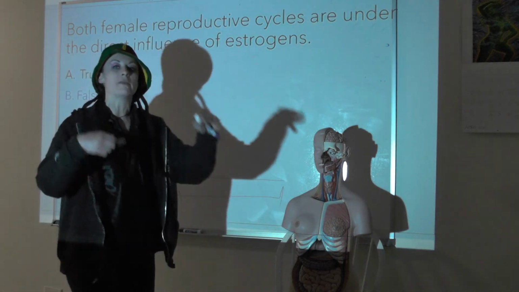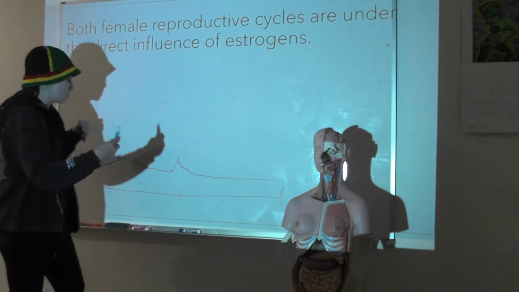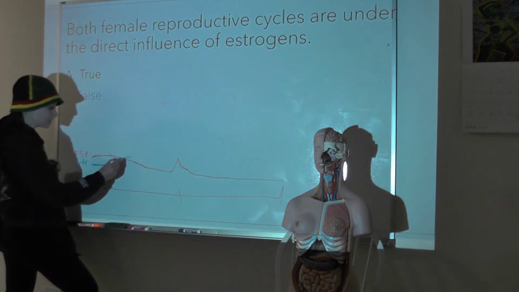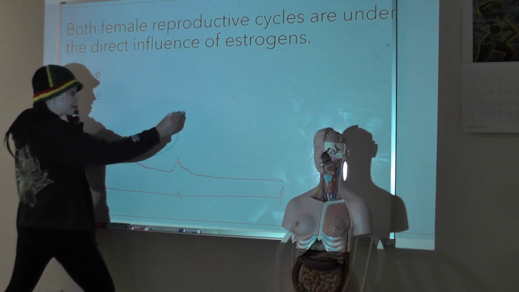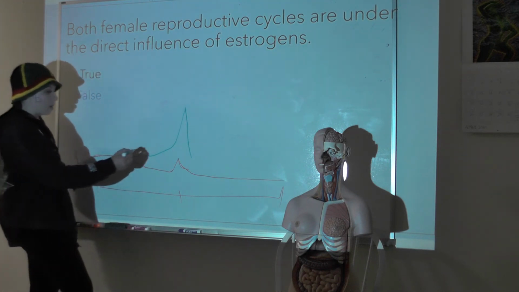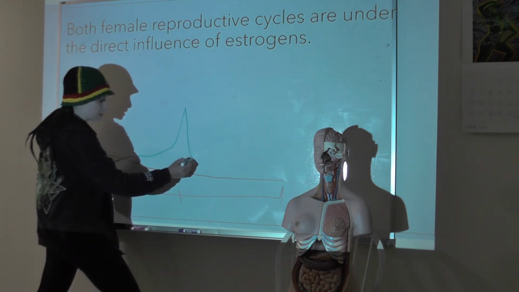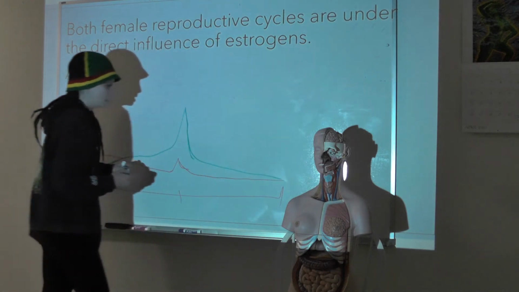So that increasing amount of estrogen is increasing GnRH, which is going to increase our gonadotropic hormone release, but specifically LH, because we're inhibiting FSH. So what happens is LH is going to go up, then at day 14 we're going to have an LH surge. There is a little bit of a surge in FSH as well, but what's really important is that LH surge, then we're going to decline, and we're going to drop off.